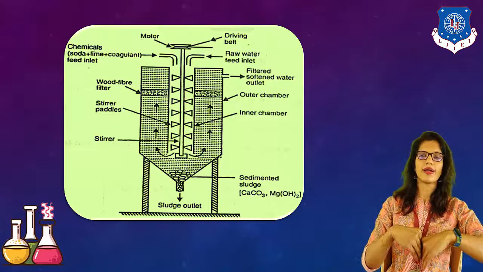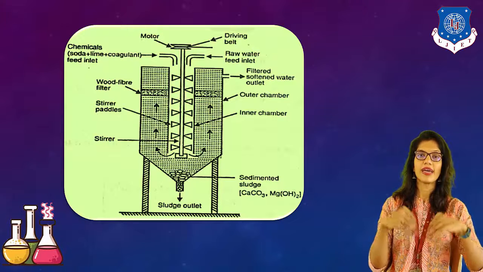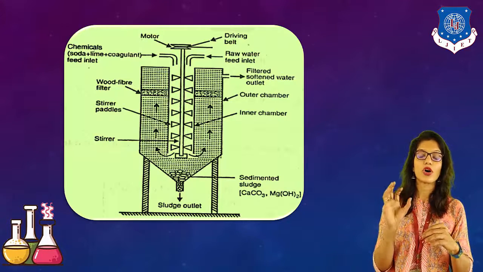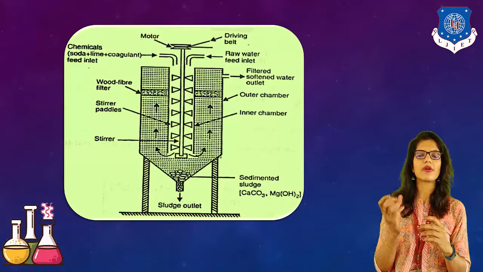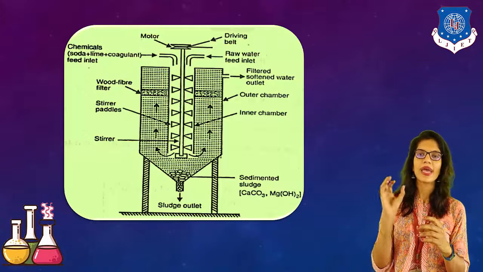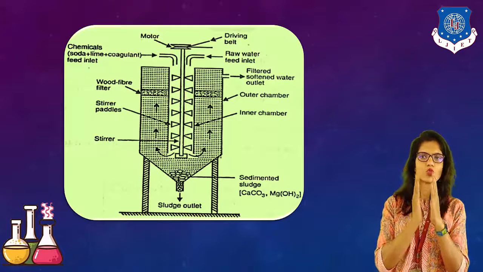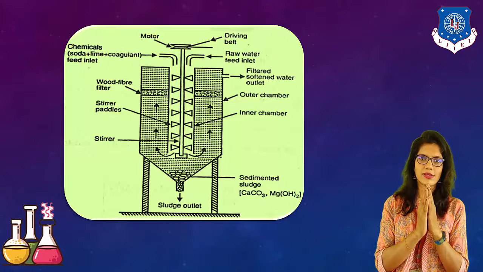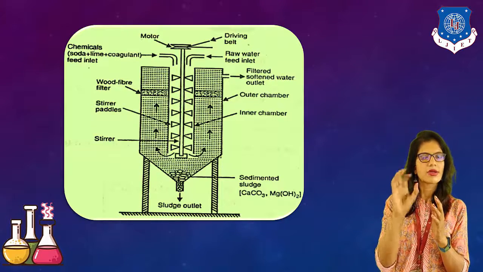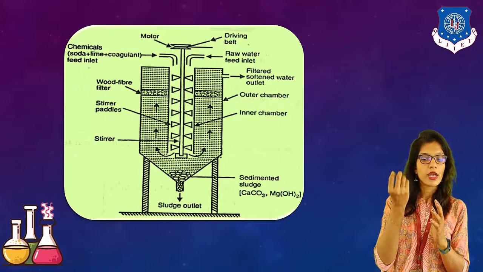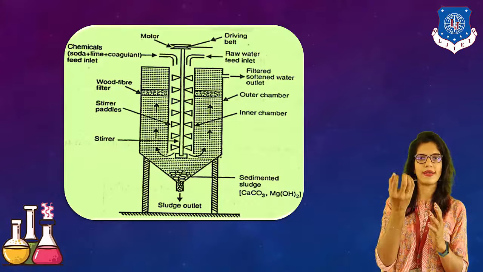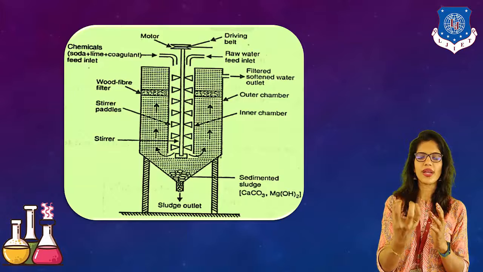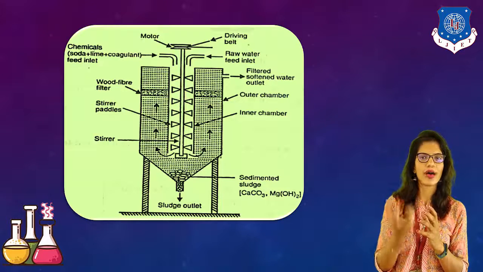In the middle part, as you can see in the image, the motor rotates that particular inner chamber. As you can see, there are two chambers, number one inner chamber, number two outer chamber. The inner chamber contains water and chemicals. Both of these mix together and a chemical reaction occurs. Now what will happen? The sedimented sludge, whatever hardness is precipitated, will accumulate at the bottom because of gravity, because of higher weight.